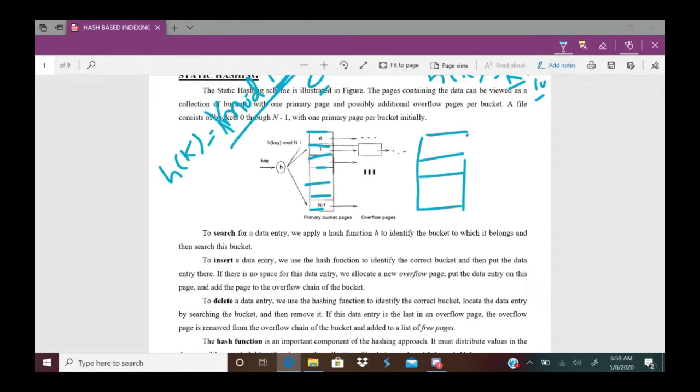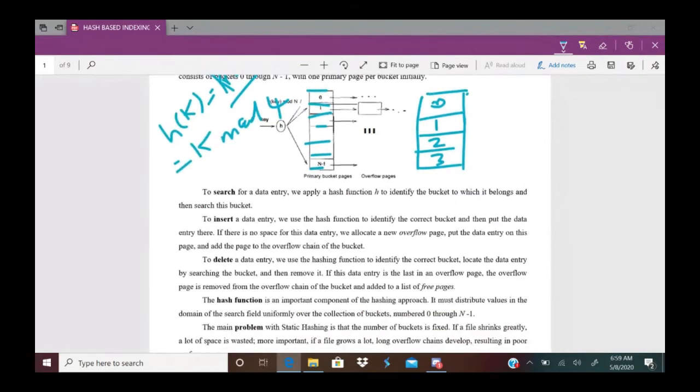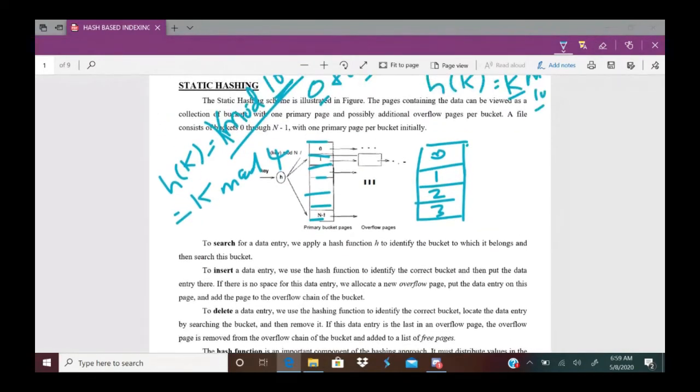These bucket pages are numbered 0, 1, 2, 3 and so on. Say now my bucket size is 4, meaning it is capable of storing 4 records. So my hash function will be h(k) = k mod 4.